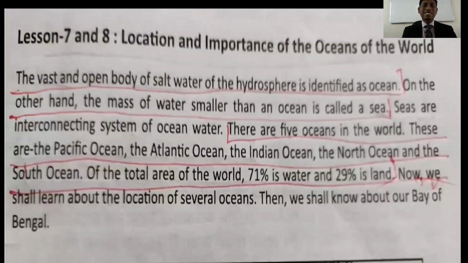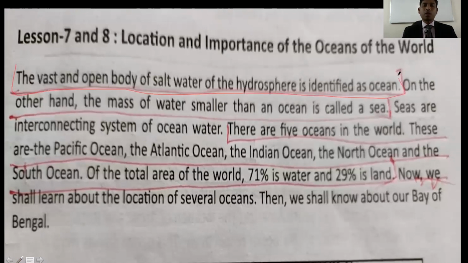Now, students, in this slide, you can see lesson 7 and 8, location and importance of the oceans of the world. Okay. The vast and open body of salt water of the hydrosphere is identified as oceans. If I ask you what is ocean, then you have to write this line, the first line. Okay.